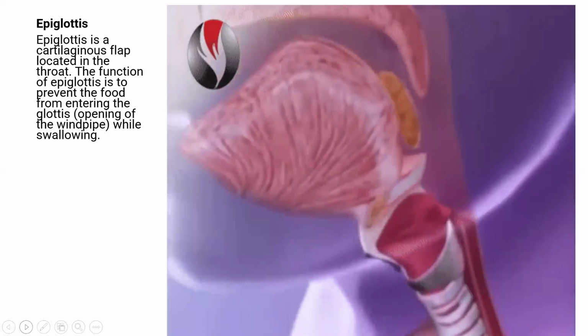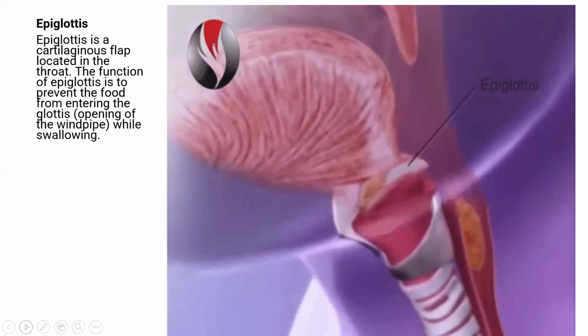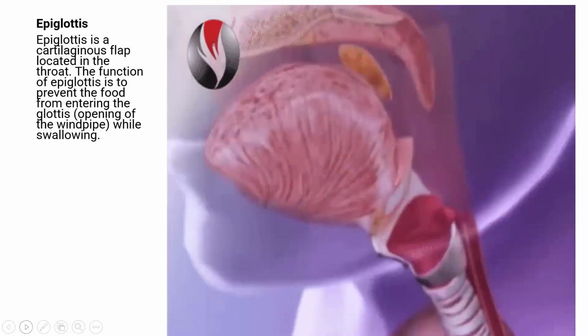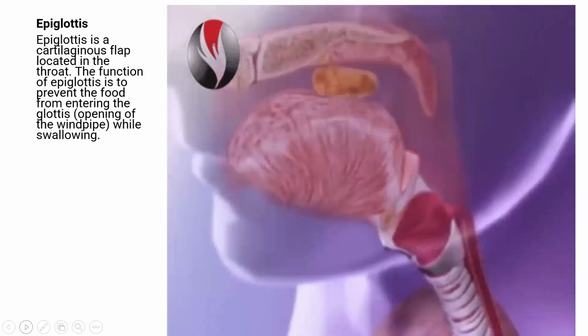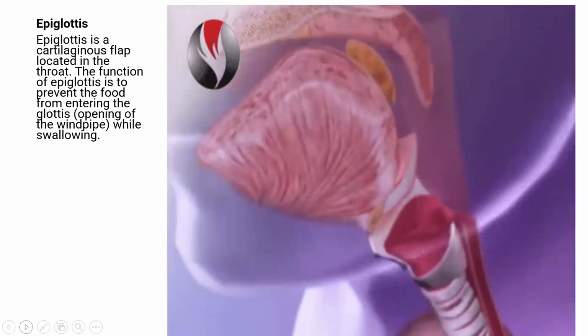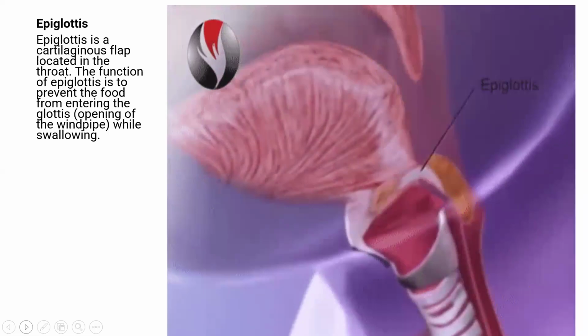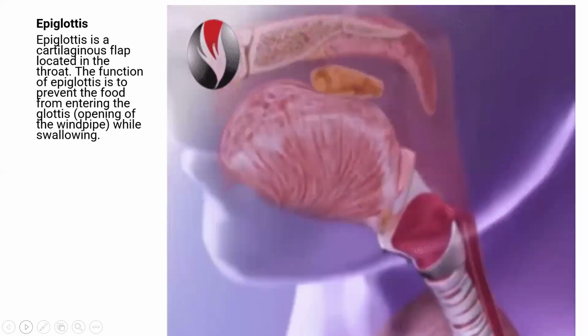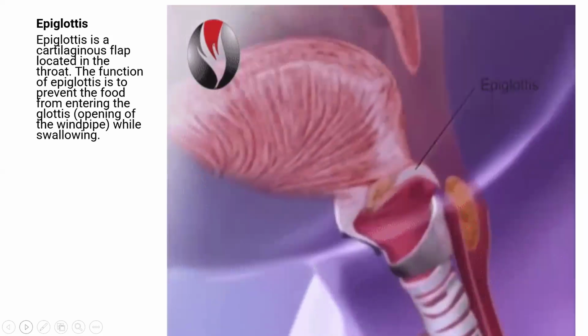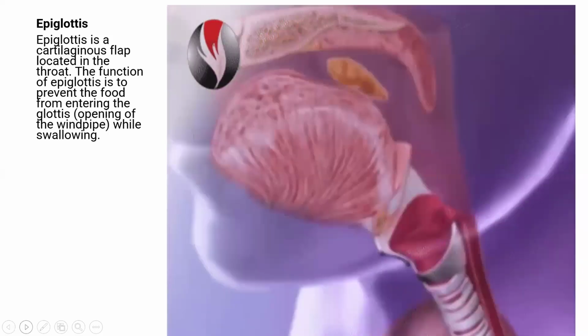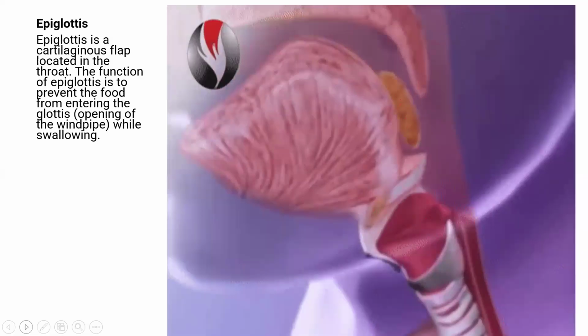Look at the image again. The epiglottis is a cartilaginous flap located in the throat. The function of the epiglottis is to prevent food from entering the glottis, the opening of the windpipe, while swallowing. Whenever we consume food, it closes. Otherwise, it opens for inhalation. So it is about the epiglottis.